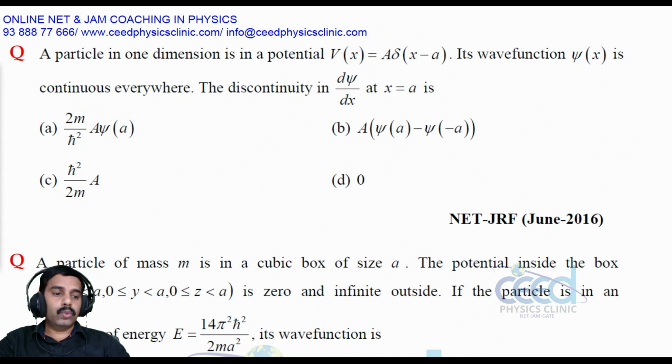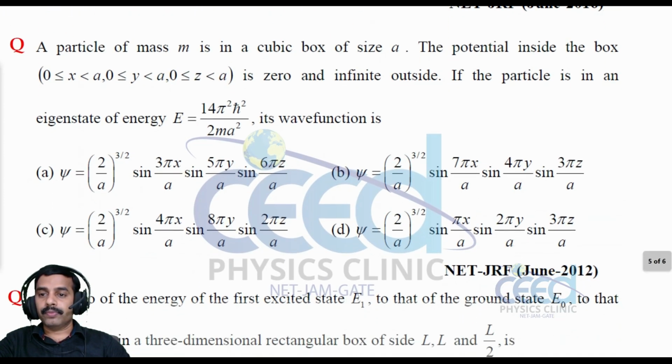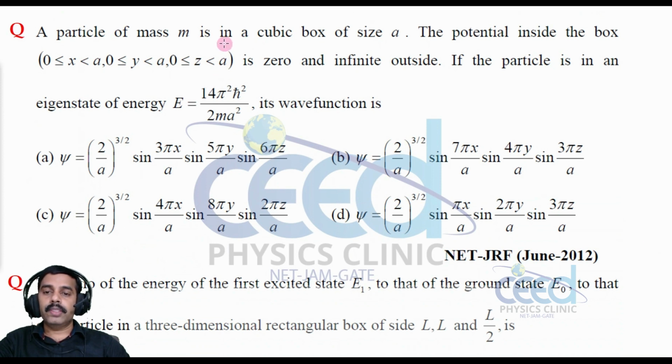Now let us come to another question. A particle of mass m is in a cubic box of side a. The potential inside the box, 0 < x < a, 0 < y < a, 0 < z < a, is 0 and infinite outside. If the particle is in an eigenstate of energy 14 pi square h cross square by 2ma square, its wave function is. So in a 3-dimensional cubic box, what is the energy eigenvalue?